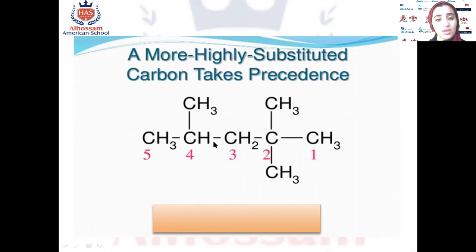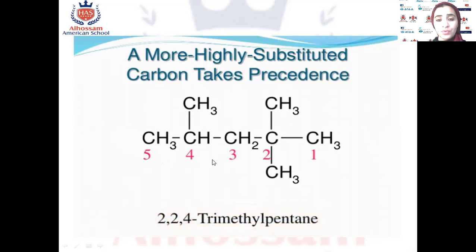1, 2, 3, 4, 5. 2, 2, because we have 2 methyl groups. 2, 2, 4 trimethyl pentane, because we have 5 carbons. Okay? 2, 2, 4 trimethyl pentane. Excellent.